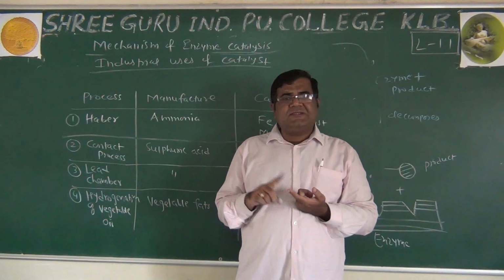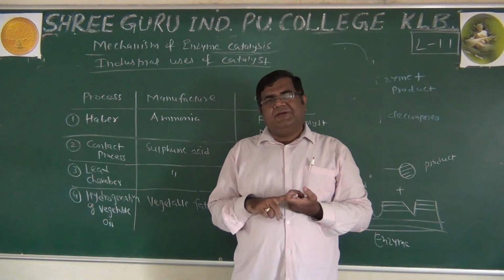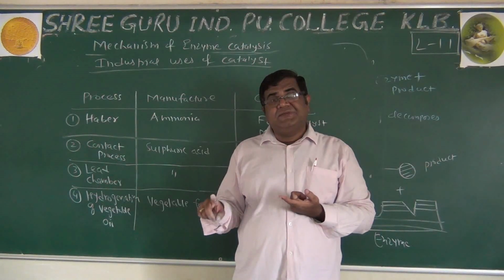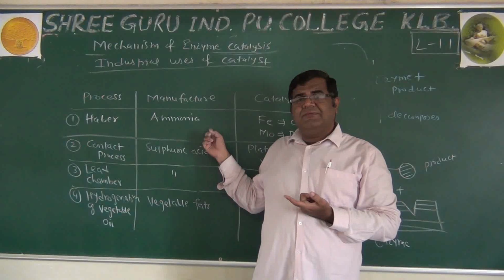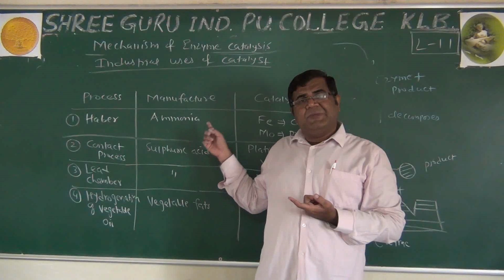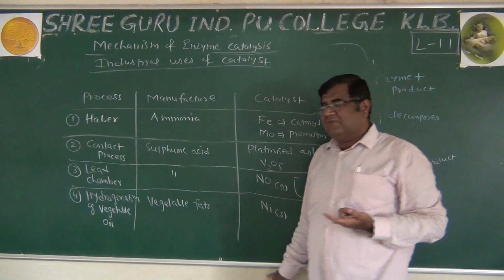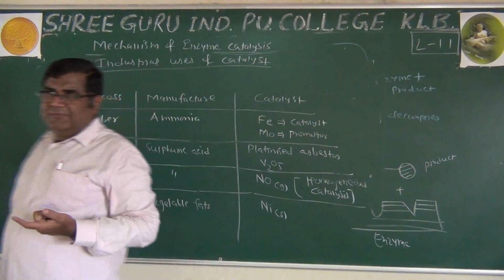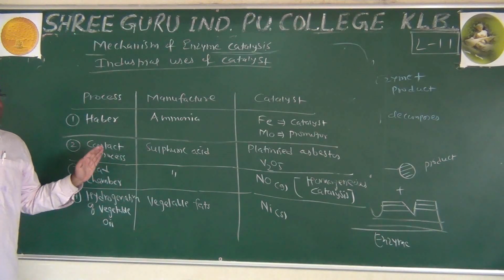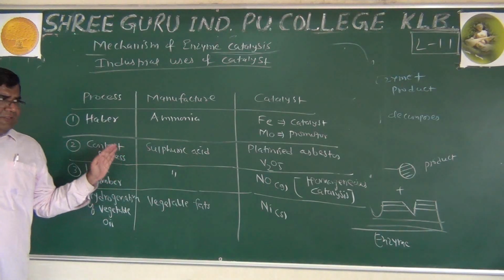Homogeneous, heterogeneous, mechanism of adsorption theory of heterogeneous catalysis, activity, selectivity, shape selectivity, enzyme definition, where they are used, various processes, properties of enzyme, mechanism of enzyme catalysis, and industrial uses. That can be asked for 1 or 2 marks maximum. So this is about the complete part of the